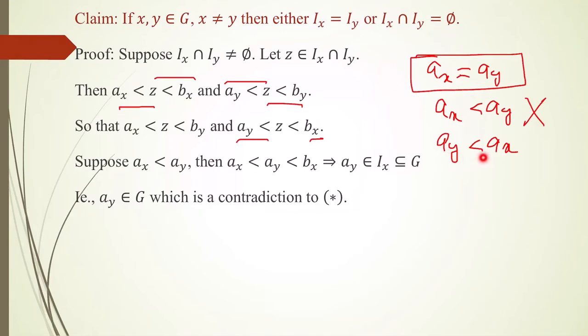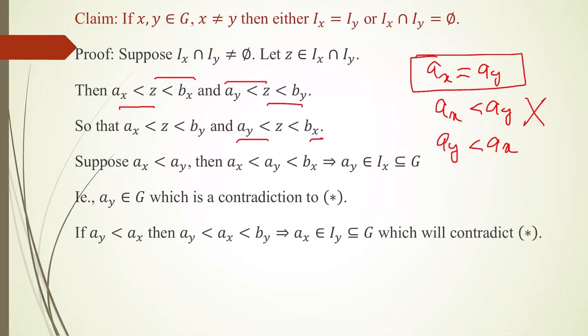Now take Ay less than Ax. Then we get Ay less than Ax, and Ax is less than By. Ax is less than By means Ax lies between Ay and By, means Ax is in Iy.